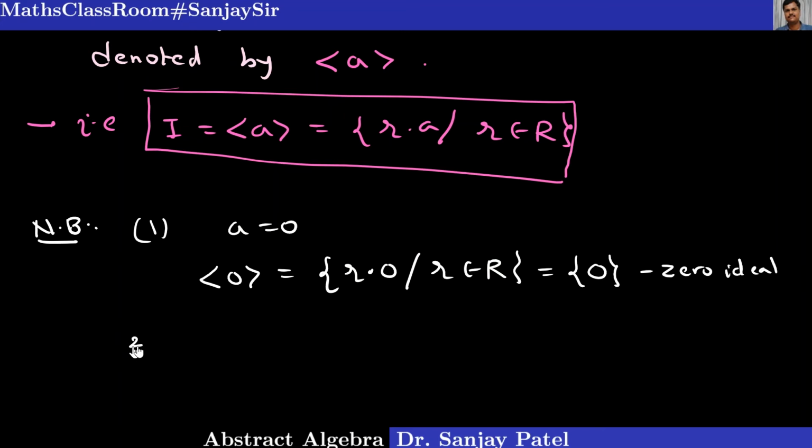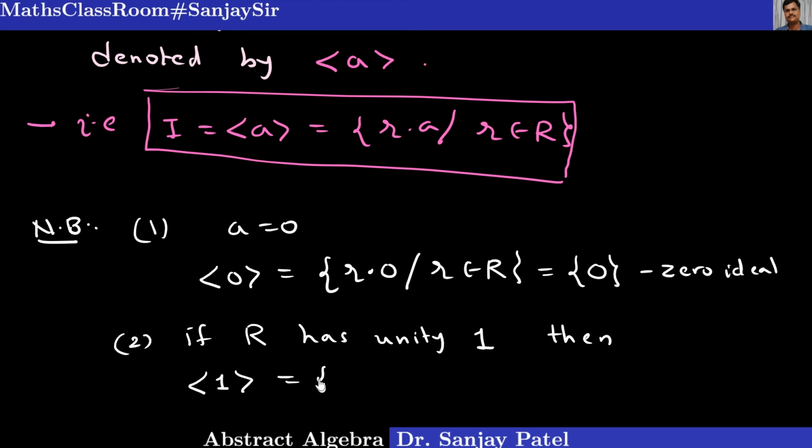Then if R has unity 1, and you consider the principal ideal generated by 1, what you will get is R into 1, where R belongs to R, just putting A equal to 1 in the above definition.